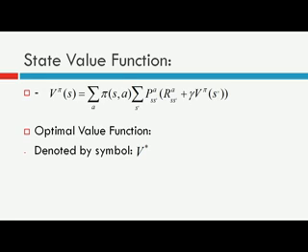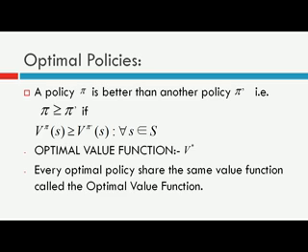So this is the general state value function for any state s under the policy pi, and we denote the optimal value function by the symbol v star. V star s denotes the value of any state s under the optimal policy pi. An optimal policy is a policy such that if you follow it, it will give you the maximum expected return. Suppose there are two policies, one is pi star, the optimal policy, and one is a general policy pi. The expected return that you can get from any state s by following policy pi will be lower compared to the return obtained by following the optimal policy pi star from state s.